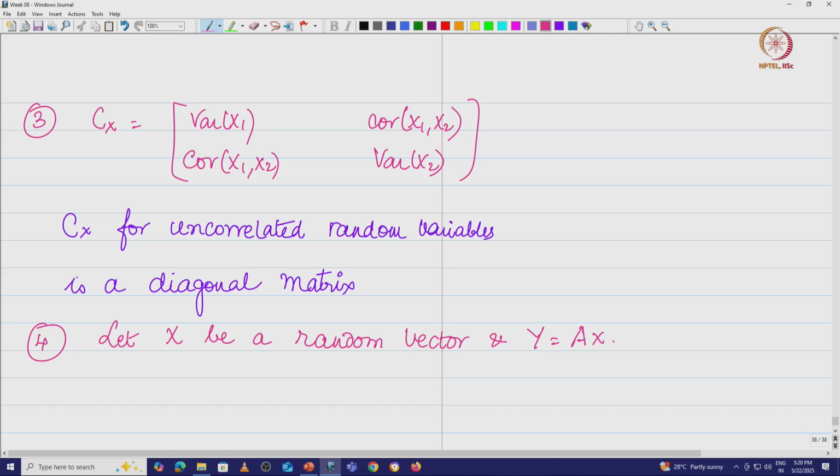That means I am doing a linear transformation of the random vector x to get y. Let A be m by n, with m less than or equal to n. Now, what is the covariance matrix of y? We want to find Cy.